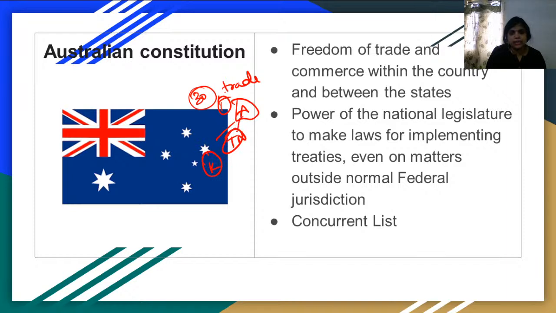The trade happening between these states, which we call inter-trade, is happening because of the Australian constitution. That freedom to do business means I, being an Andhra person, can sell my goods in Telangana or in Tamil Nadu or in Kerala or in Jammu Kashmir as of now, or in West Bengal. That freedom of trade within the country, for these states, is taken from the Australian constitution.